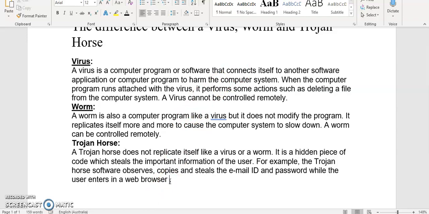So why do they enter into the web browser? Enters in a web browser or into? Enters in a web browser. Well, the user enters in a web browser in order to log in. Okay, and there we go.